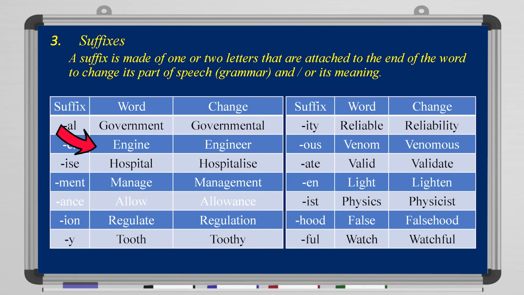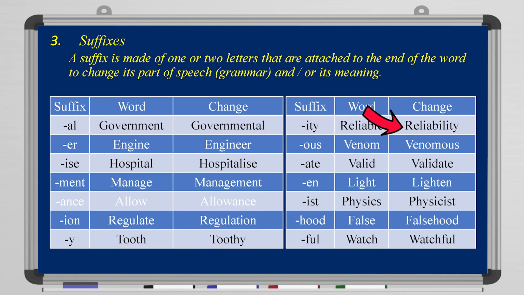Engine with ER at the end of the word, when we add the suffix ER, it becomes engineer. Hospital, when we add ISE at the end, it becomes hospitalize. Alright? Manage, it becomes management. Allow, allowance. Regulate, regulation. Tooth, toothy.